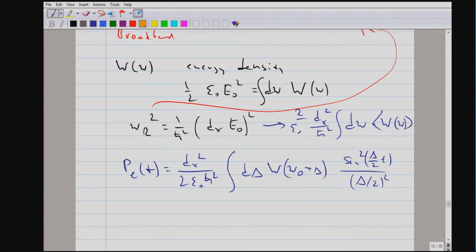I'm one step away from the final result. If the energy density is flat, is broadband, so for the extreme broadband case, we can pull that out of the integral.